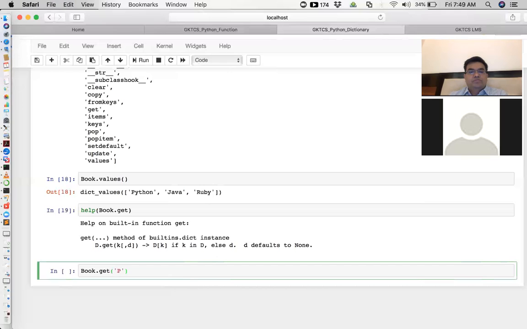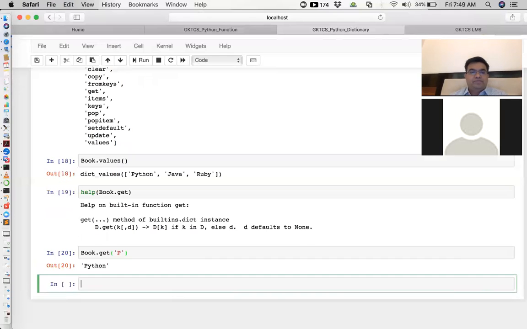Expected output is obviously the value, the corresponding value for the key. Because the objective of the get method is to get the value for the corresponding key. See, there are two ways to access the value for a particular key. One way is directly using the book and then the key here. You get the value like